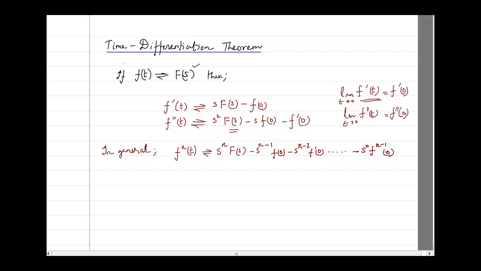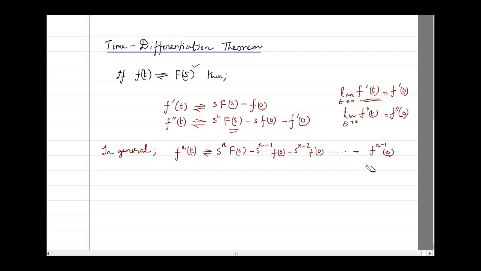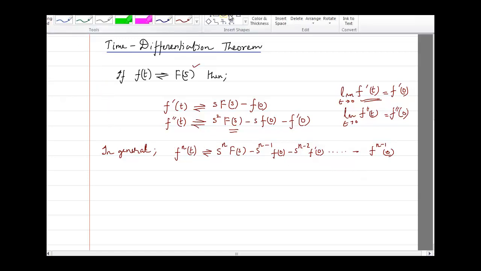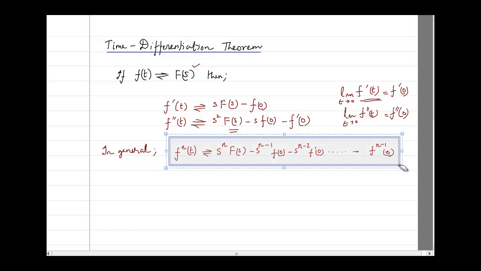I can take out s raised to power 0 because s raised to power 0 is 1. So this is the formula. You can write it for any number of successive differentiations and get the Laplace transform of that. Okay, so this is the property.